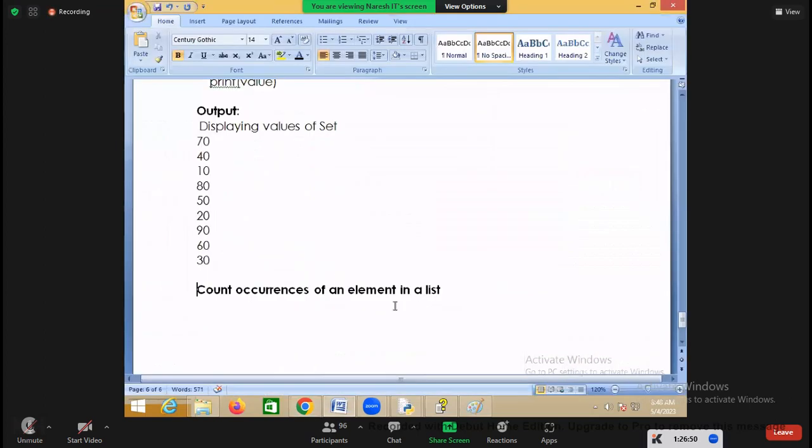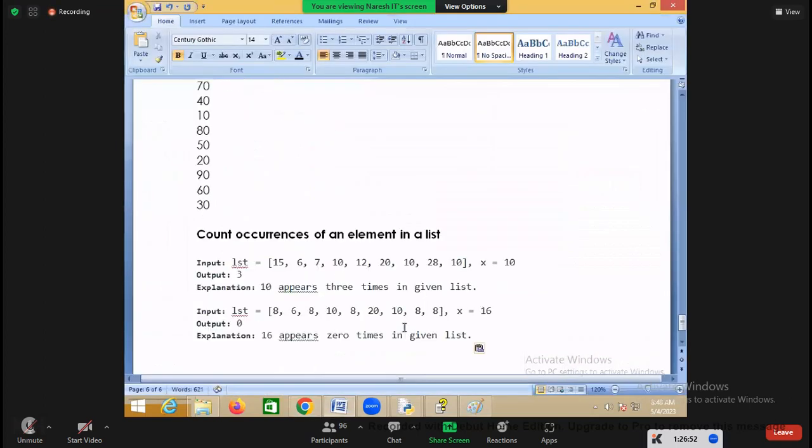Each element occurred how many times? For example, within this list I have given the value of x as 10. But 10 is there how many times? 1, 2, and one more, 3. But I want to know each element, not like this.